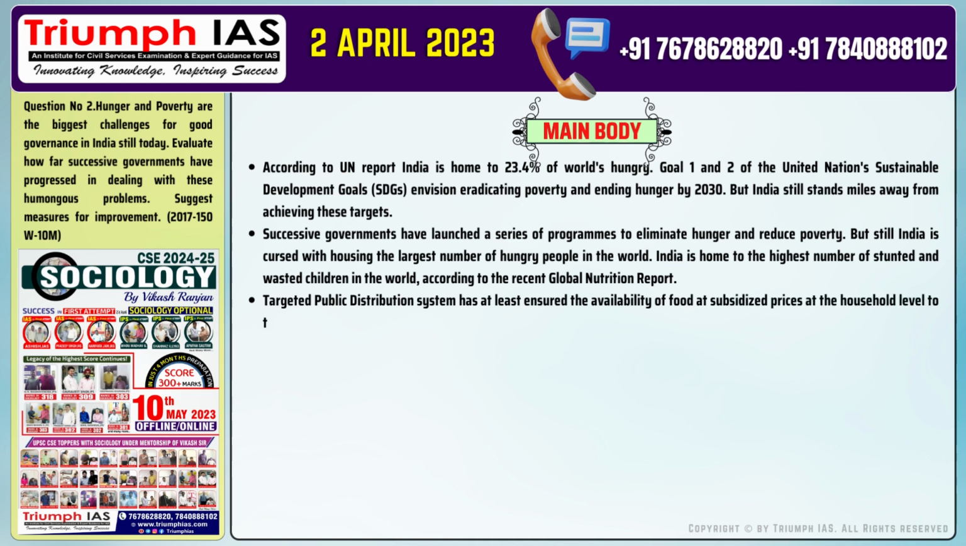Number 3. Targeted public distribution system has at least ensured the availability of food at subsidized prices at the household level to the poor. Some states like Tamil Nadu and Kerala have done exceptionally well in arresting the mass hunger and poverty.